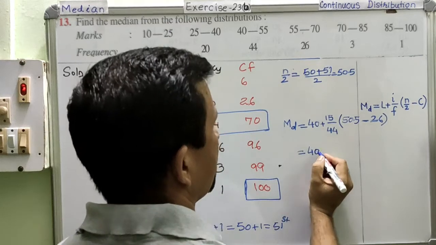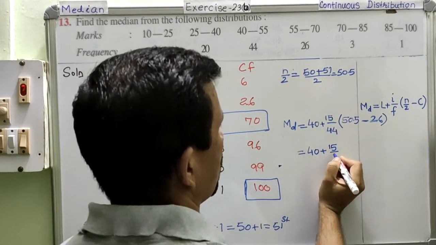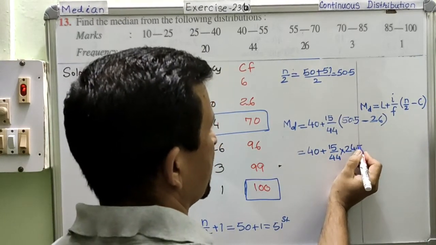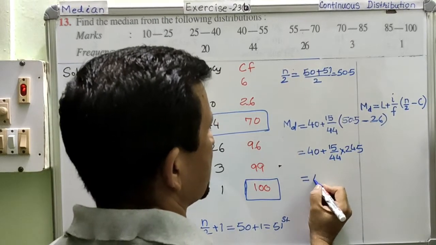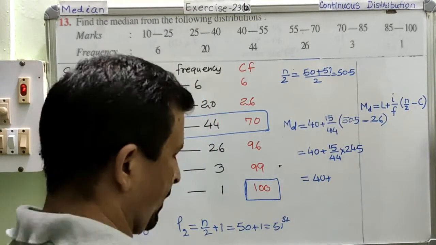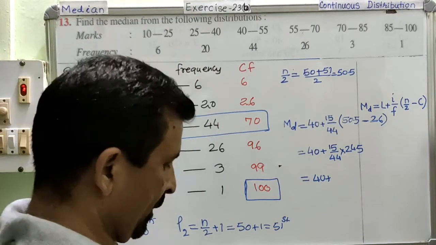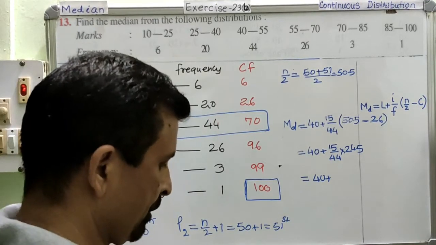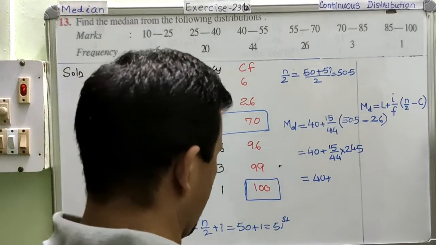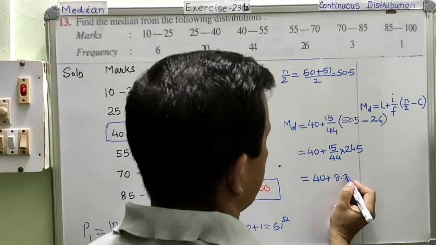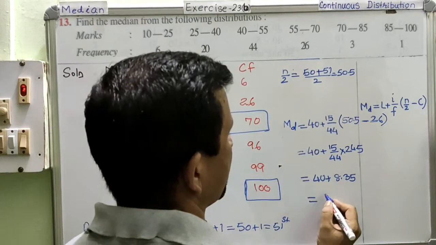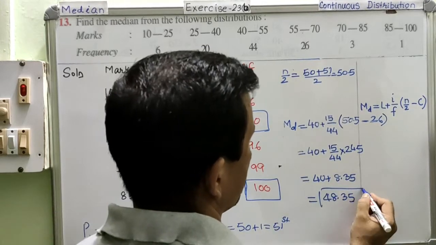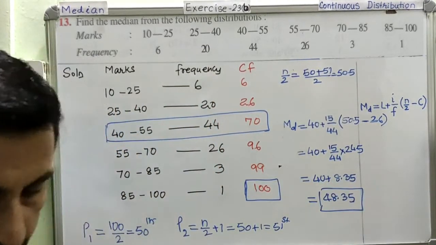40 plus this I will write as it is, 15 over 44 and this into 24.5. Now the rest of the calculation. This is 40 plus. First of all, I am going to simplify this part. So 24.5 into 15, and then divided by 44. So the answer for this part is 8.35. And now finally the sum of these two is 48.35. This is your answer.